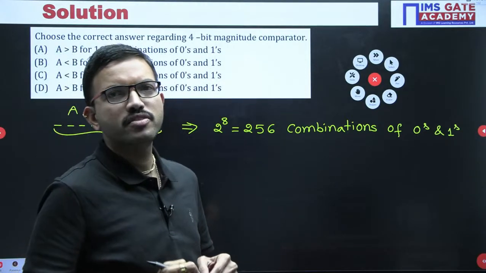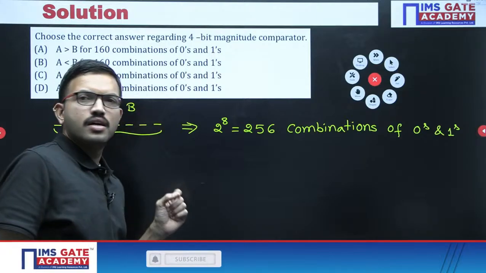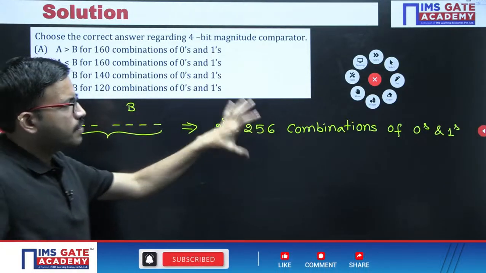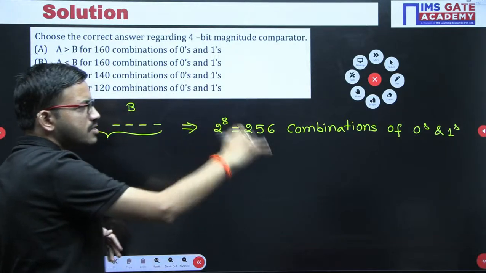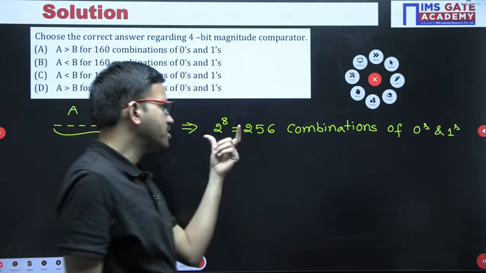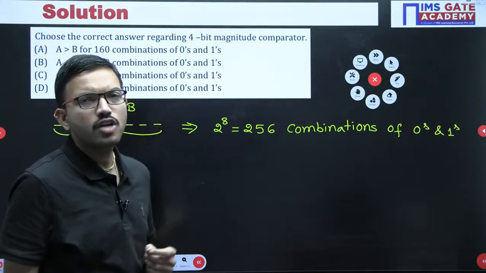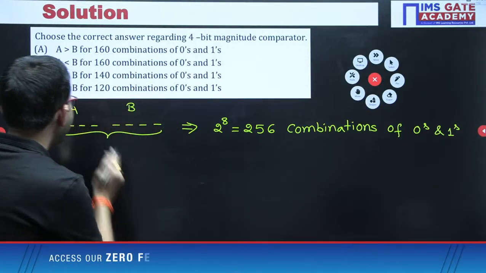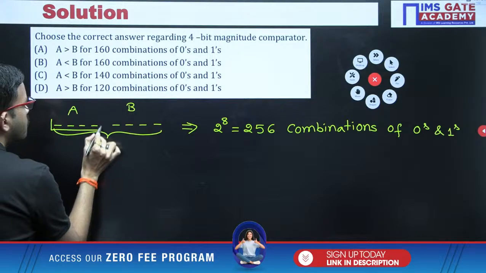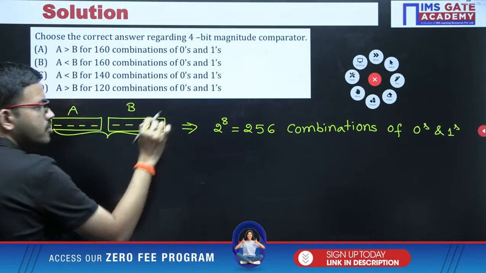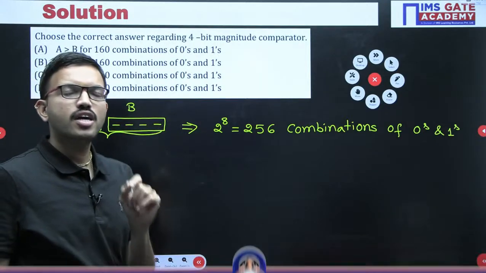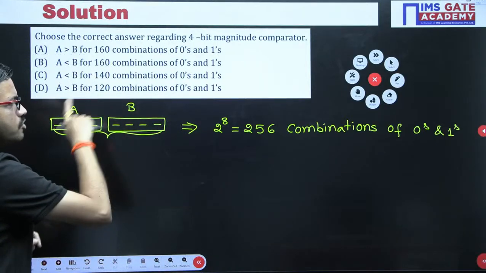Yes, very good, Vaibhav, very good. Now you got the total number of combinations possible. Now among these 256 combinations, for how many combinations will both A and B be equal? Out of 256 combinations, for how many combinations are A value and B value both the same?